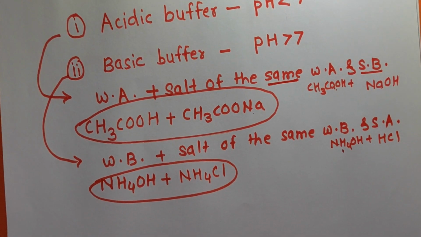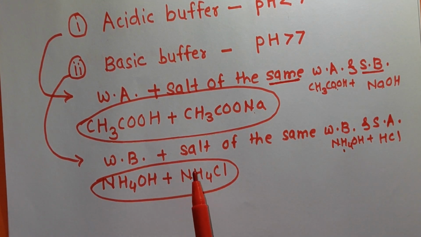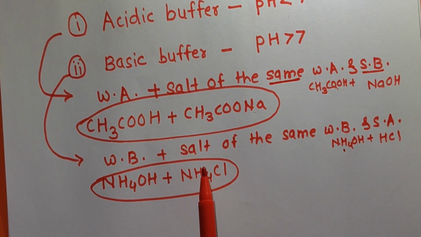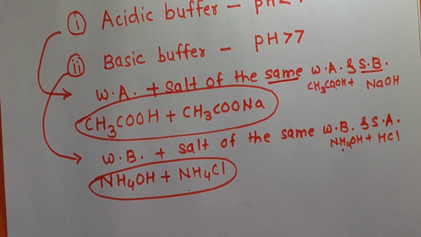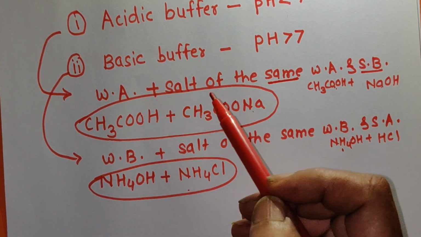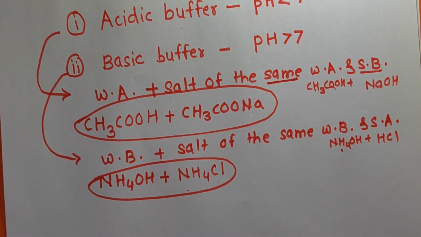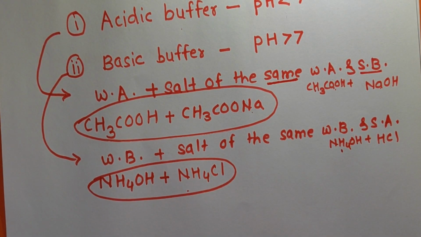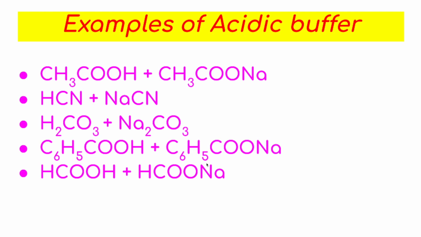So remember here it has a pH value greater than 7 and it will remain constant when you add a small amount of strong acid or a small amount of strong base, or when you add a small amount of water also it will remain constant. So these are the two types of buffer solutions, acidic buffer and basic buffer. How acidic buffer and basic buffer are prepared, now we have understood. We shall see examples of acidic buffer.